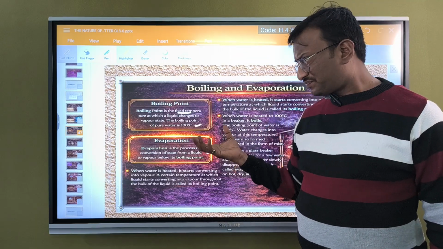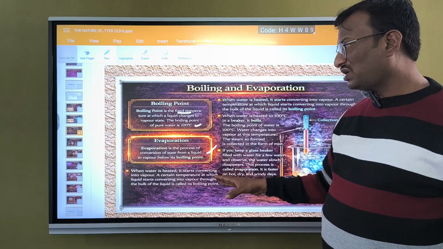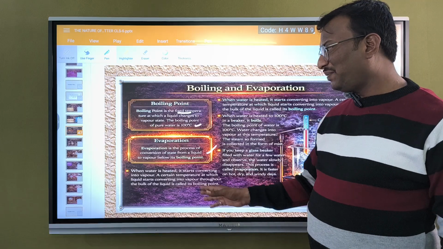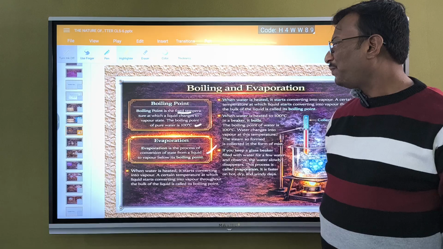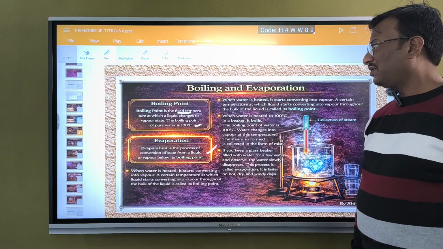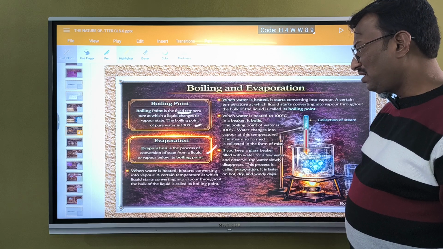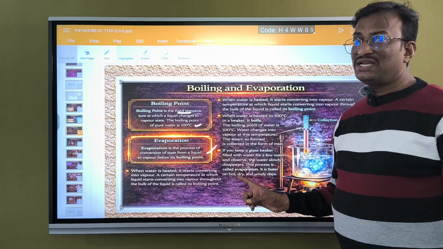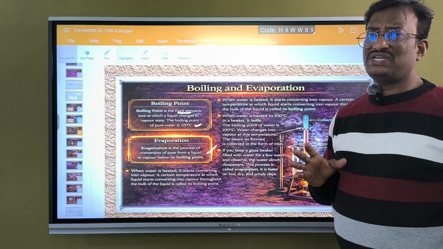Through the evaporation process. When water is heated, it starts converting into vapor. At a certain temperature, the liquid starts converting into vapor. That temperature we call the boiling point. Okay, so this is regarding boiling. And evaporation can take place at any temperature. It doesn't have any fixed temperature.